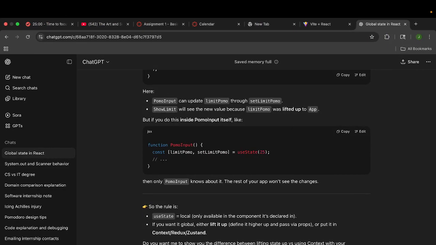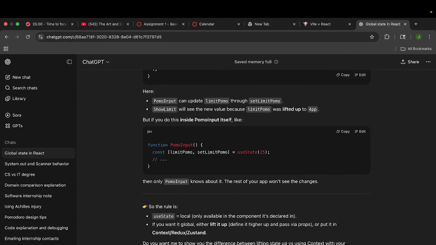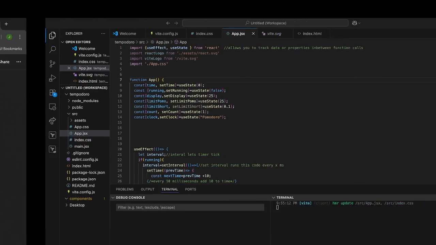Okay, so the way I wrote it, I have function app. Below that, within the same app function, I have a return. Inside that return, I aim to update the limit pomo value as so.